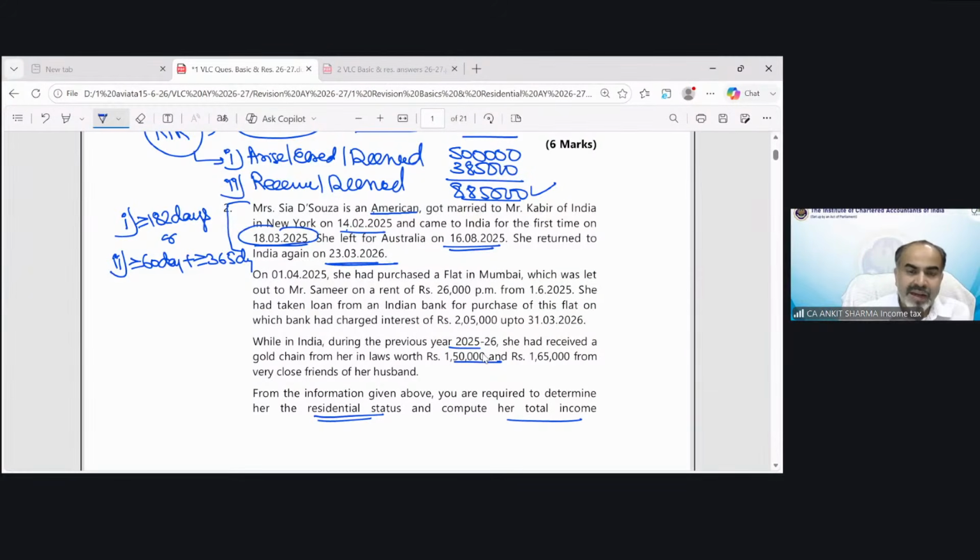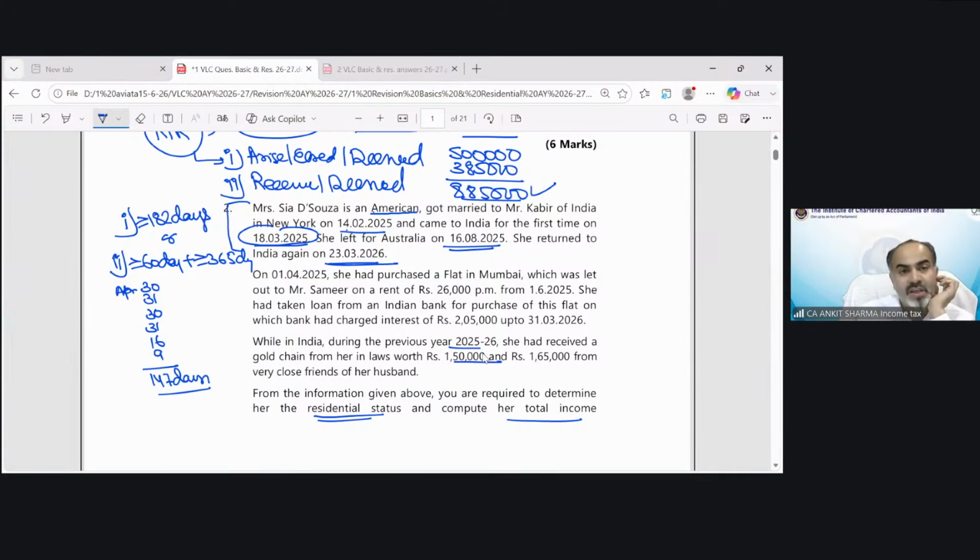She came on 18th March, which means from 1st April 2025 she was in India. From April, I will take 30 days, May, June, July. On 16th August she went back, and on 23rd March she again came.